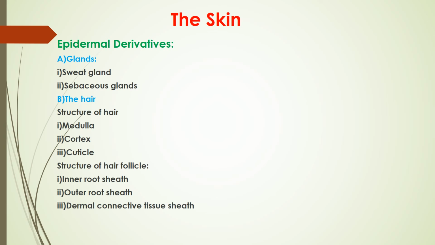Now then, the hair. The hair is a solid, slender and elastic, horny, thread-like structure developed from the epidermis. The hairs are placed in deep pits or pockets. They traverse the dermis as well as the hypodermis. Each hair consists of a shaft that projects above the surface and a root embedded in the dermis.